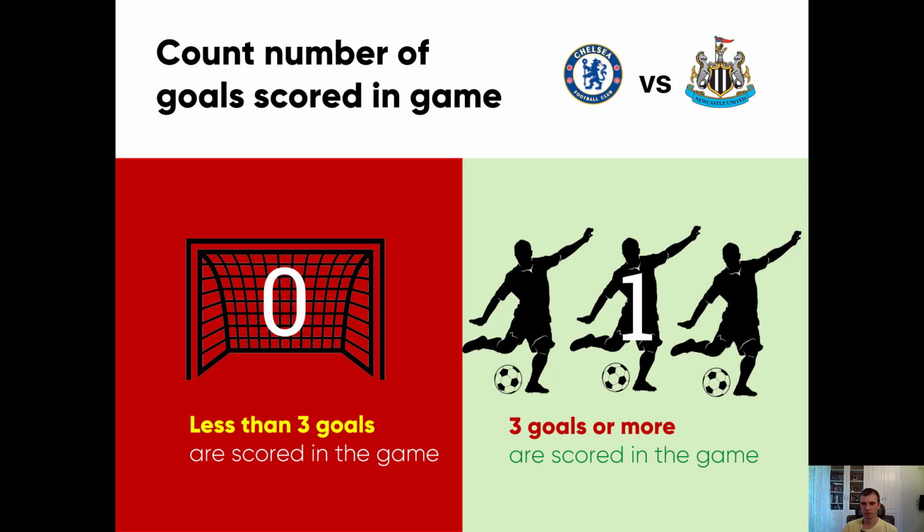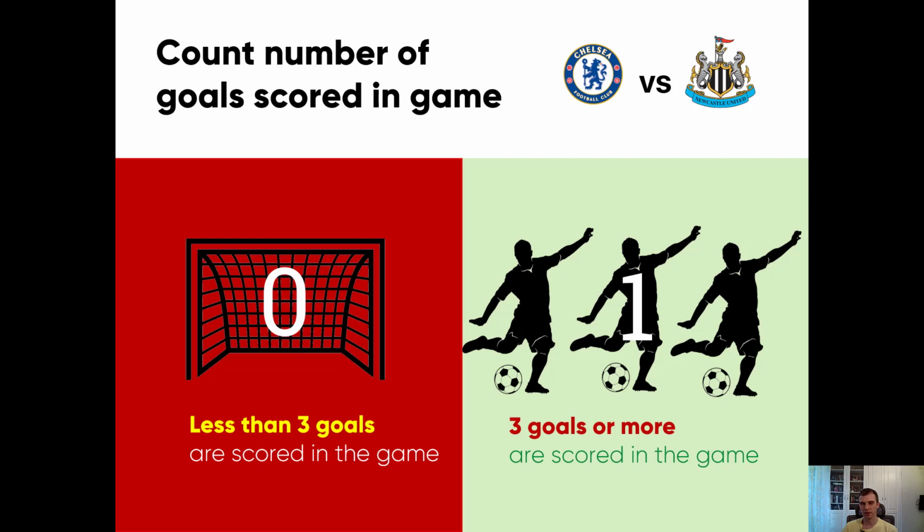We will assume that there can only be 2 outcomes for a game. If less than 3 goals are scored, we give this game a value of 0, otherwise the outcome is 1.